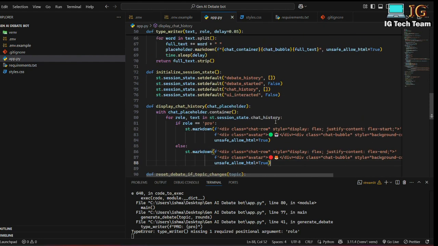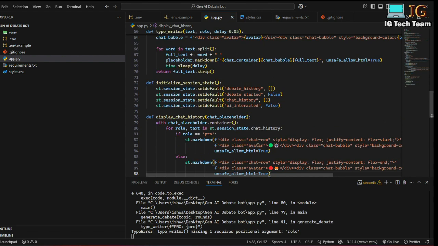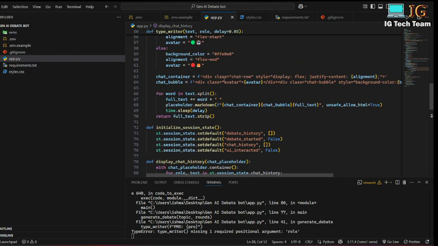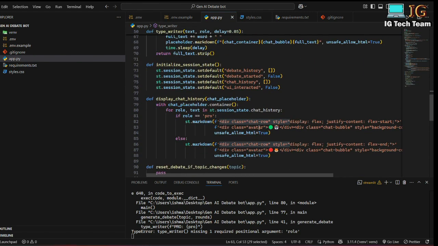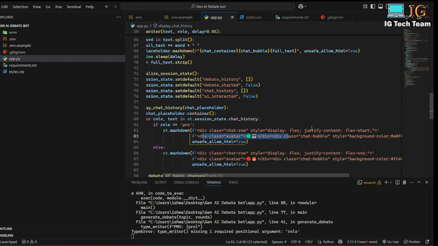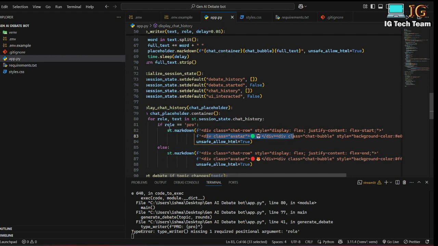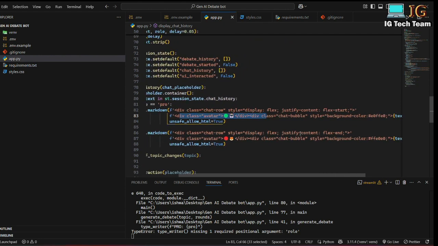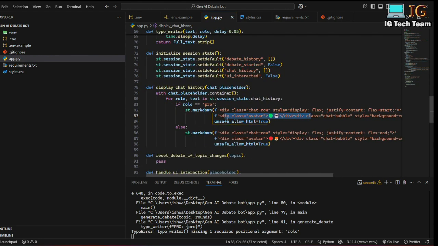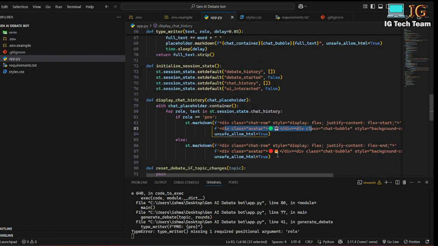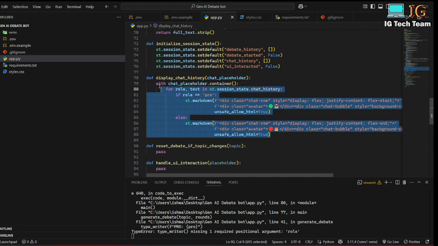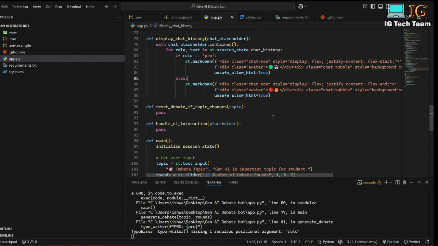This is the code. You can see here there are chat row and avatar. If you see here, there are also chat row and avatar. So this container is the same, and the styling will also be the same. I have written here flex-start for this pro and flex-end for this con side. So the code is something similar and the avatar is also the same as before. This is how I can display the text once I interact with the UI. Next one is reset debate if topic changes.